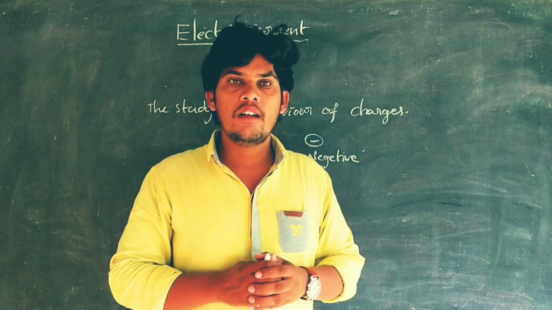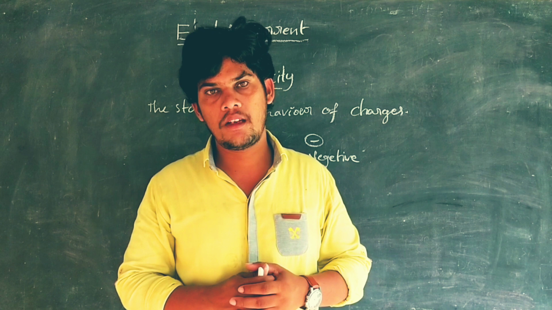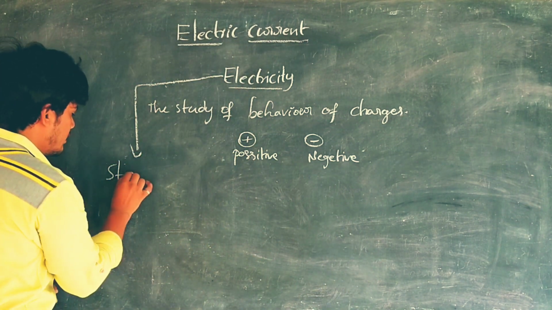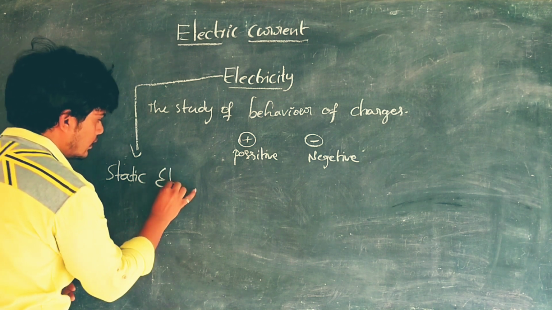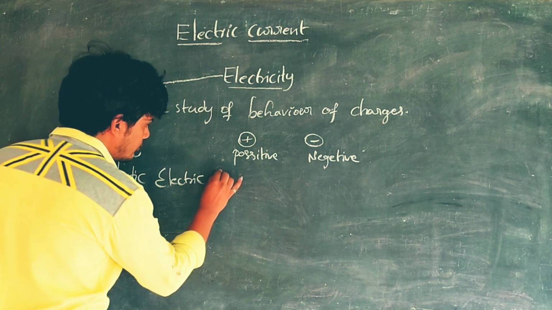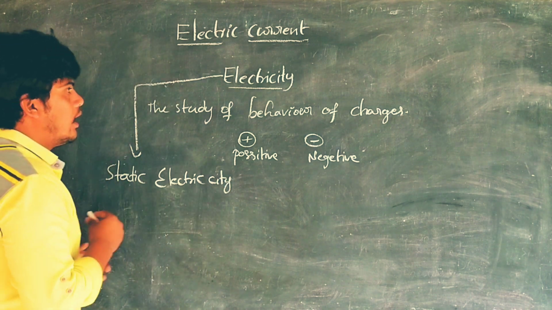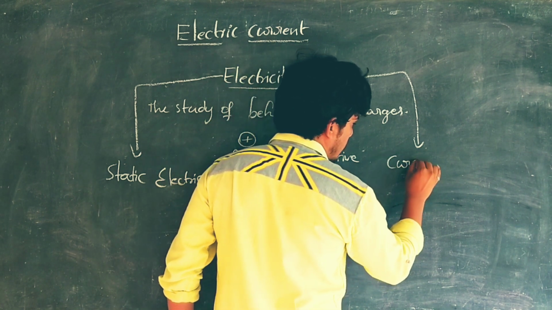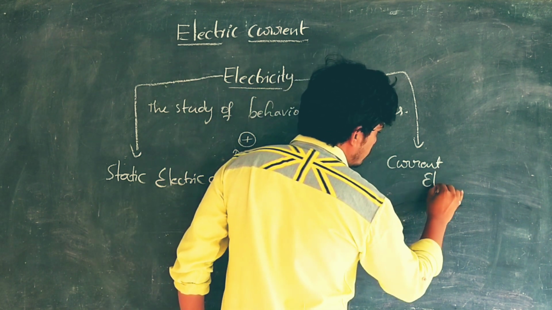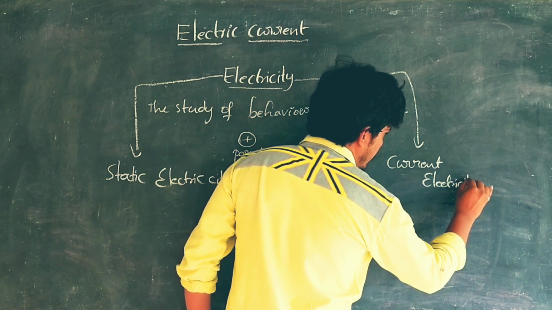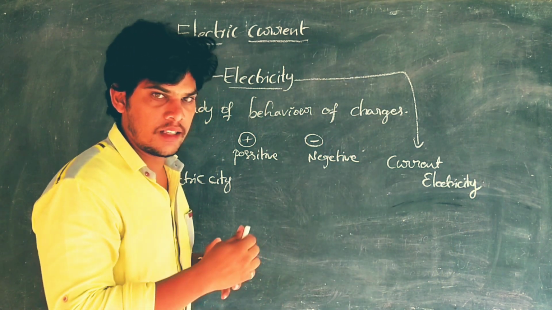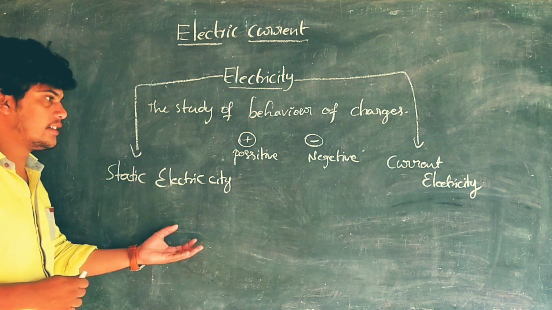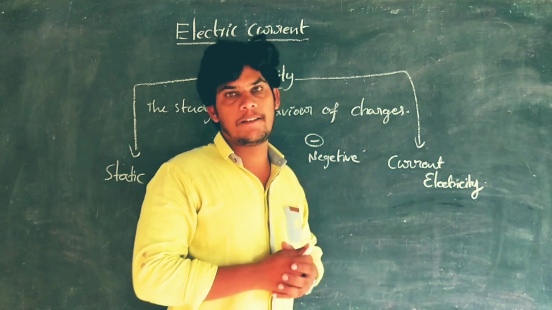Electricity branches into two types. The first one is static electricity, and the second one is current electricity. There are two divisions in electricity. The first one is static electricity and the second one is current electricity.